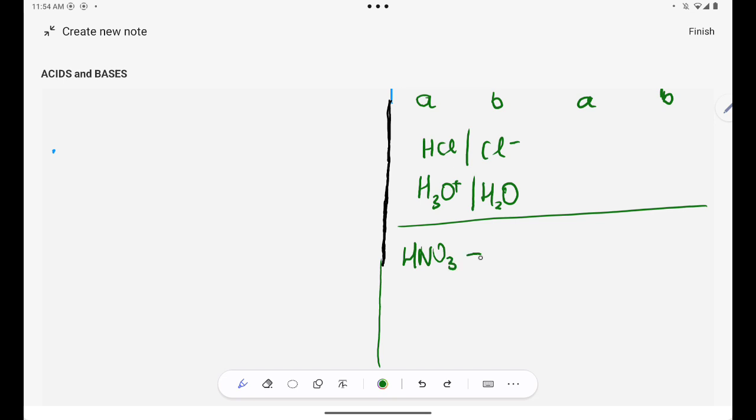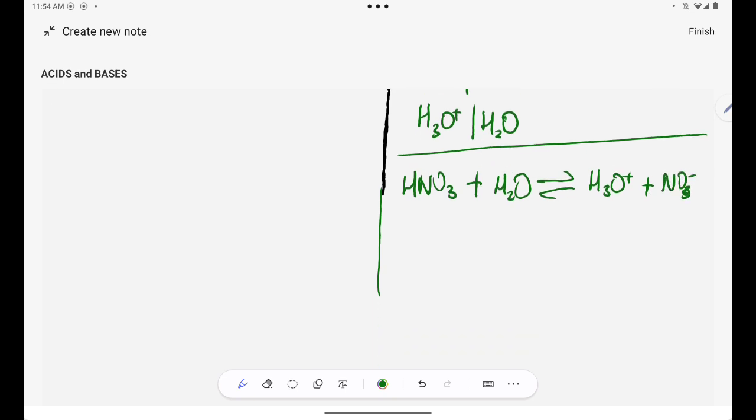HNO3 plus H2O will give us H3O plus and the nitrate ion, NO3 minus. Okay, let me cook.